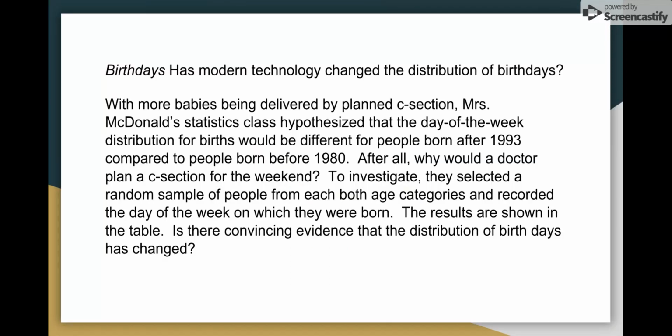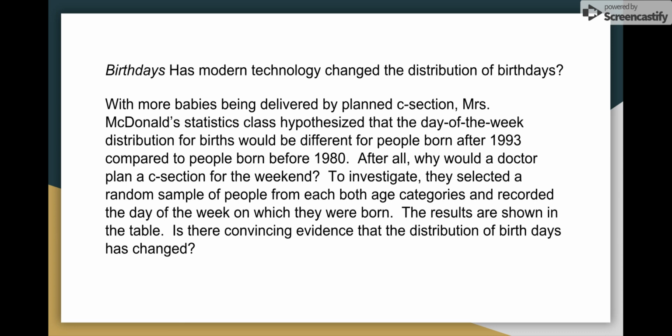In this situation, has modern technology changed the distribution of birthdays? With more babies being delivered by planned C-section, Mrs. McDonald's statistics class hypothesized that the day of the week distributions for births would be different for people born after 1993 compared to people born before 1980. After all, why would a doctor plan a C-section for the weekend? To investigate, they selected a random sample of people from both age categories and recorded the day of the week on which they were born.